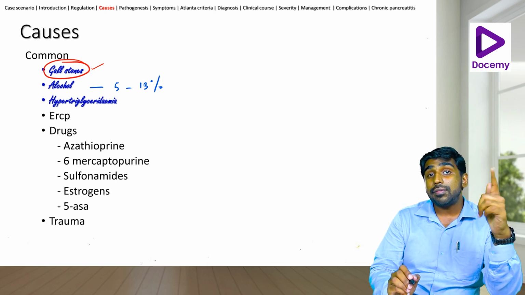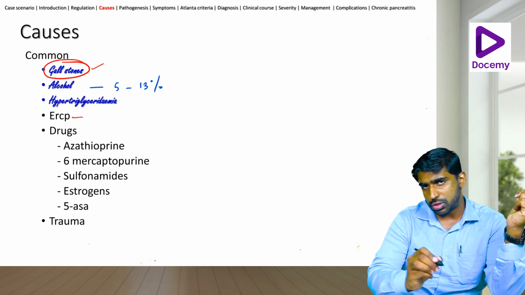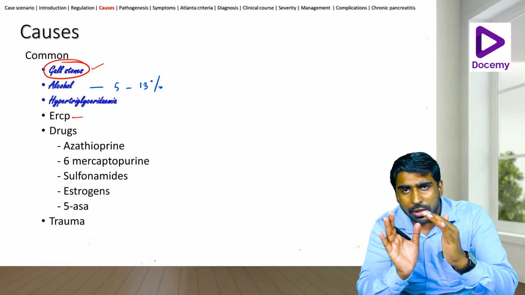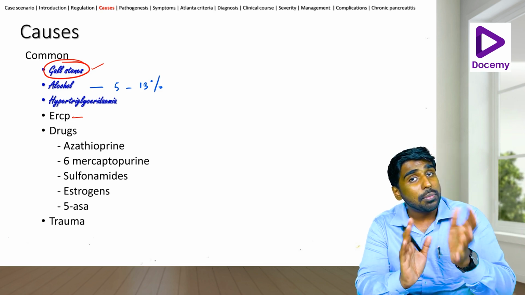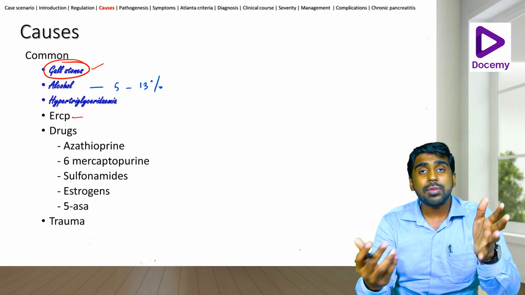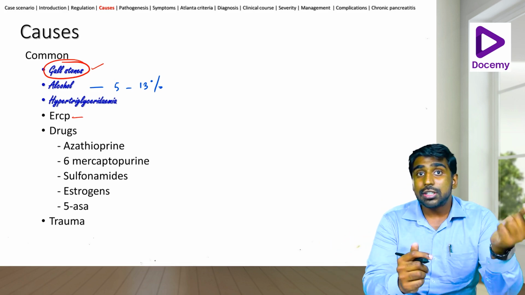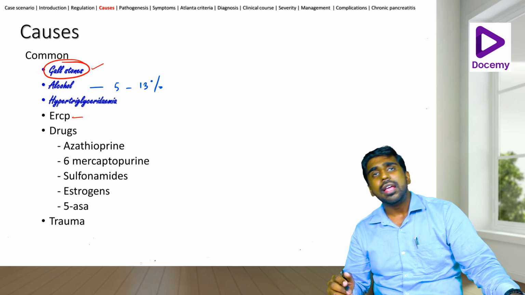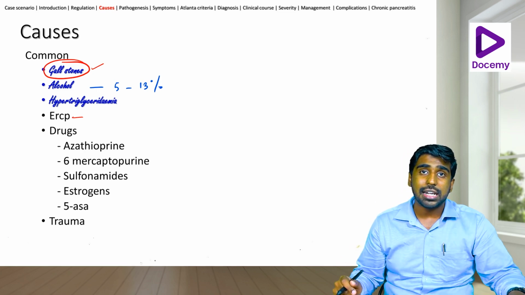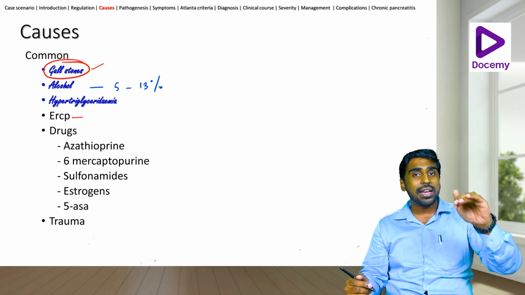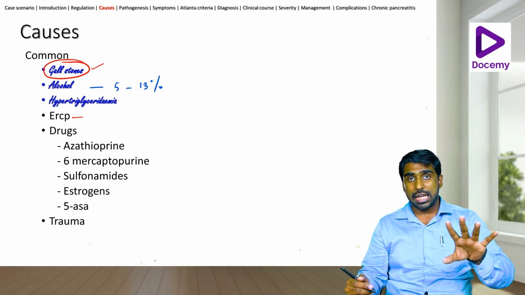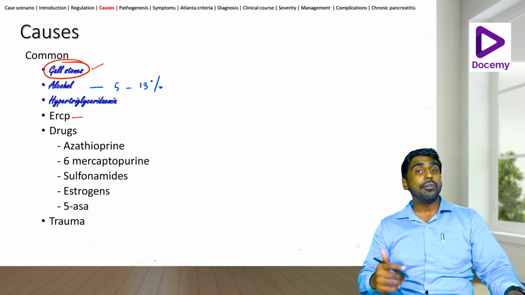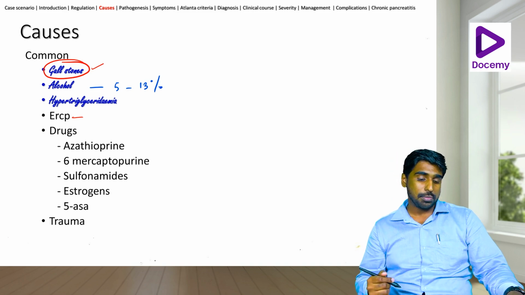Now, then we have iatrogenic, that is ERCP induced. Do you know that to find chronic calcific pancreatitis, we have a particular test? I'll come to that. ERCP is used to detect pancreatitis itself. Sometimes ERCP is used to detect the presence of gallstones. So doing this itself might precipitate pancreatitis. Now, there are certain ways in which you prevent it, like using rectal NSAIDs or serine proteases. You can help in reducing the chances. Sometimes even putting in a pancreatic duct stent is needed before you do an ERCP to reduce the chances of ERCP related pancreatitis.